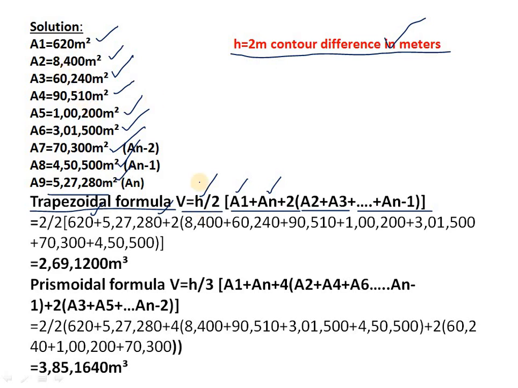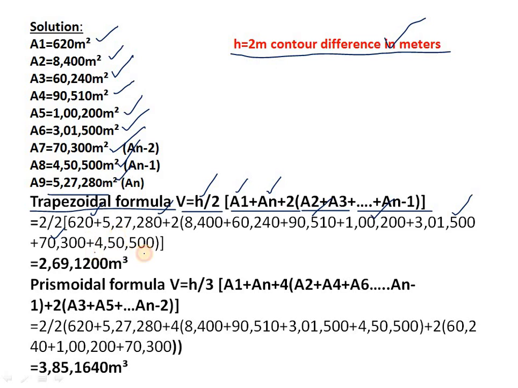That is 8,400, plus A3 60,240, plus again remaining will be there, A4, A5 and A6. A4 will be taken 90,510 and A5 will be taken 1,02,200 and A6 will be taken 3,01,500 and A7 will be taken 70,300 and A8 will be taken 4,50,500.